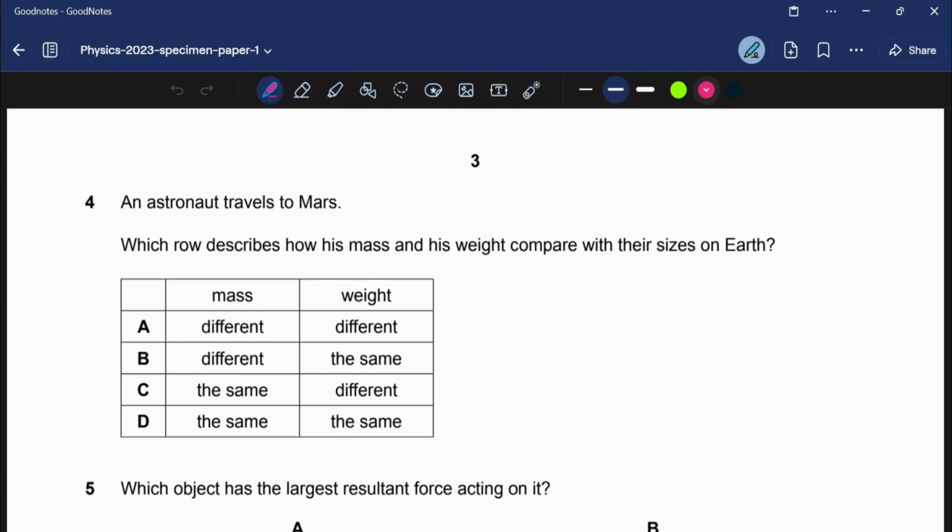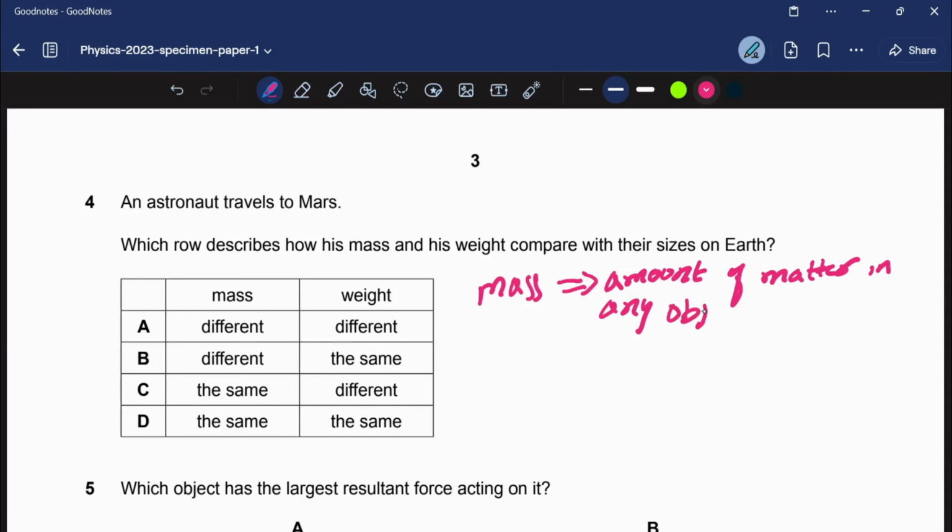as on Earth? Okay, so the concept over here is that when we talk about mass, mass is the amount of matter in any object, right? It could be anything, okay? We believe that everything in this physical 3D space is made up of matter. Hence, it has mass, okay?